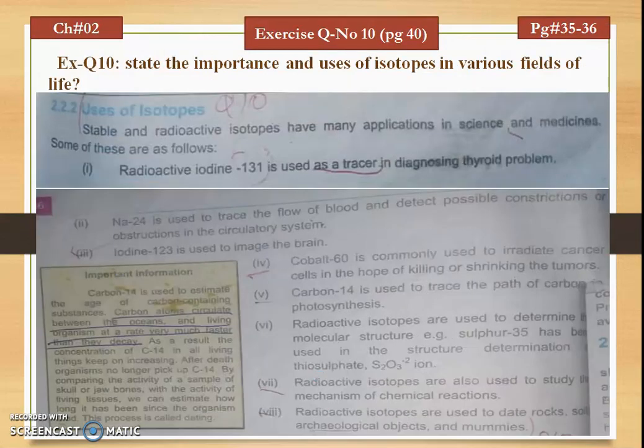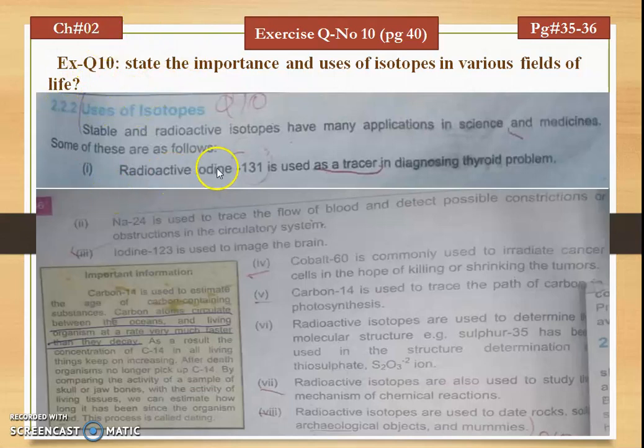Next is our exercise question number 10, given at page number 40. Our next topic is uses of isotopes. This topic is also the answer to exercise question number 10, which is given on page 40 of your book. Now let's discuss the uses of isotopes. Isotopes have many applications in science and medicine. Here are some points we will discuss.